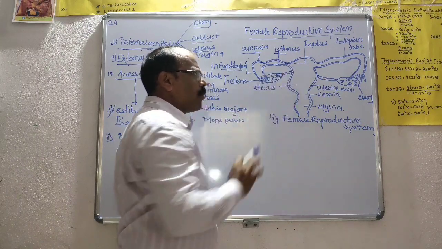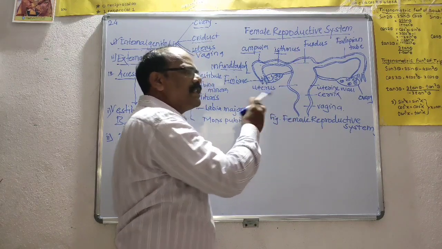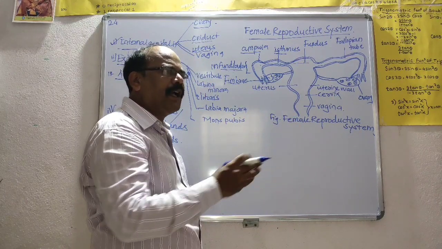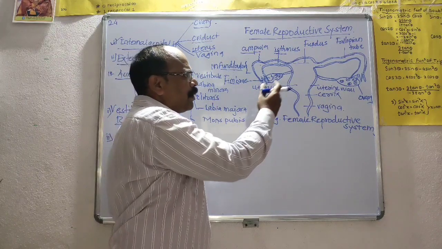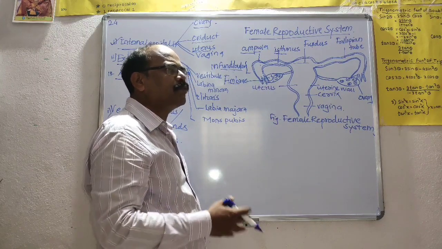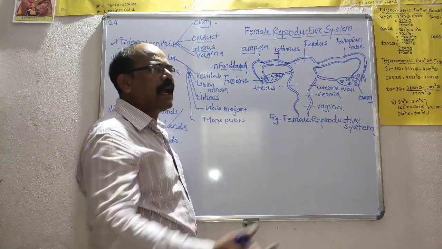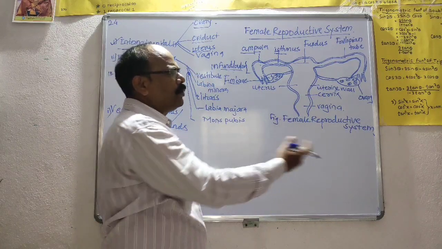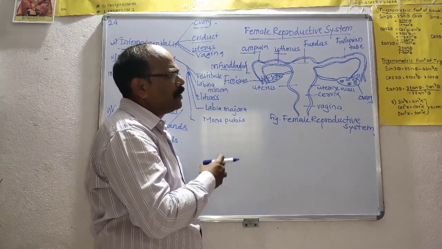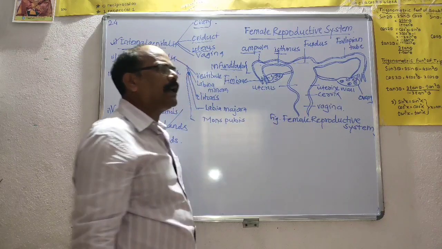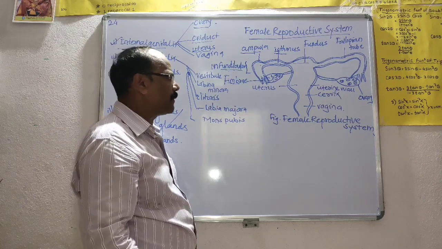For that purpose, the uterus is important. The uterus also produces the placenta, which acts as the intimate connection between the fetus and mother for the exchange of nutrients. For the further development and growth of the fetus up to the 9th month, the placenta is important. The placenta arises through the uterus, and the uterus provides the surface for the growing embryo. That period is called the gestation period.